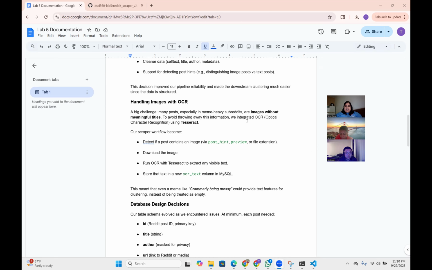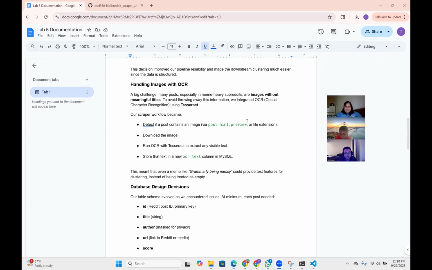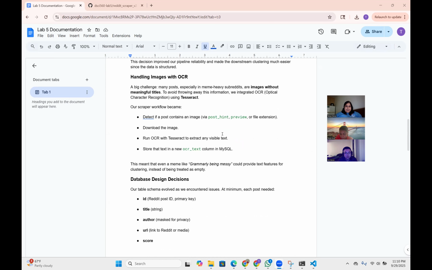So we had to use OCR and Tesseract to analyze those images and figure out what they were. Our scraper workflow at a high level was detecting if the post had an image, downloading that image, running OCR on it, and then storing that OCR text in a column in our MySQL database.